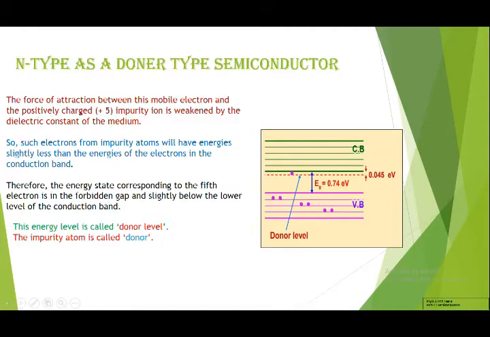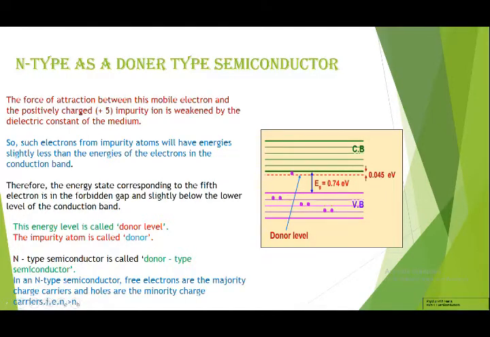This energy level is called the donor level, the impurity atom is called a donor, and the semiconductor is called a donor type semiconductor. In an n-type semiconductor, majority charge carriers are electrons and minority charge carriers are holes. It means the number of electrons will be more than the number of holes.